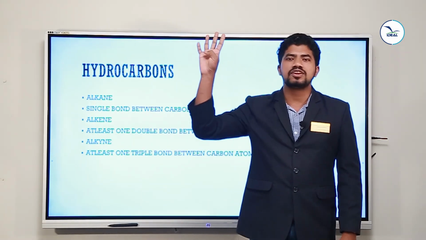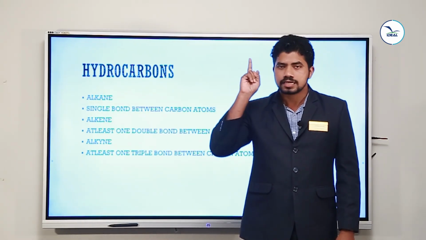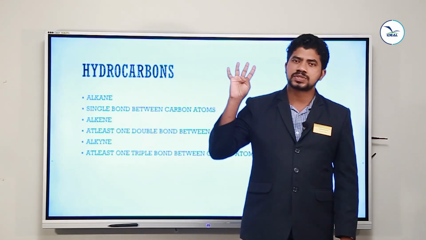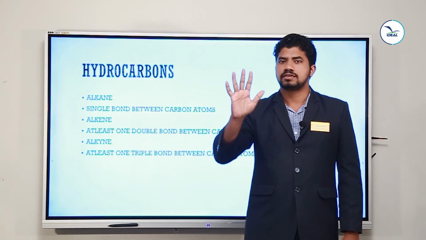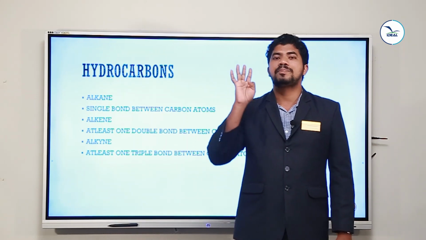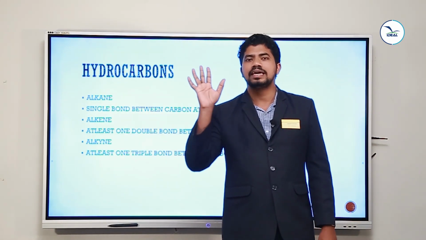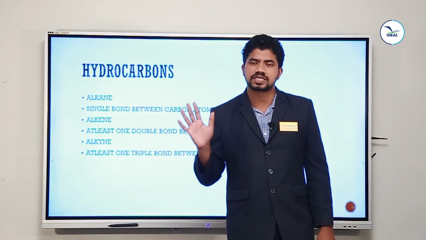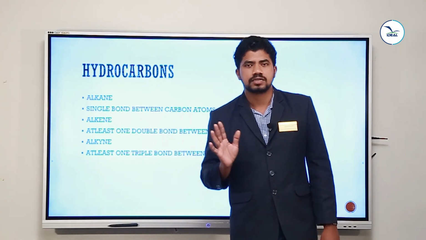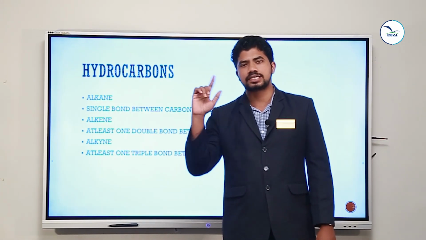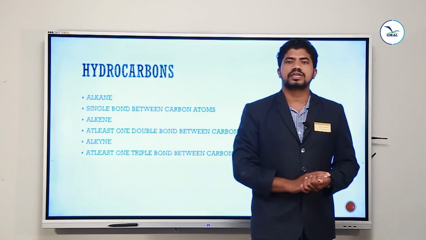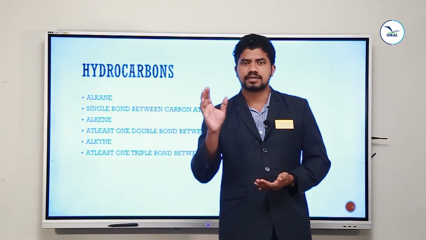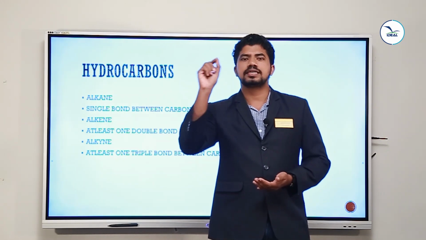I told you meth stands for 1 carbon. Eth stands for 2 carbon. Prop stands for 3 carbon. But stands for 4 carbon. Pent stands for 5 carbon. And hex stands for 6 carbon. Hept stands for 7 carbon. Oct is standing for 8 carbon. If you have 9 carbon, you can say non. If you have 10 carbon, you can say dec. Dec is standing for totally 10 carbon.